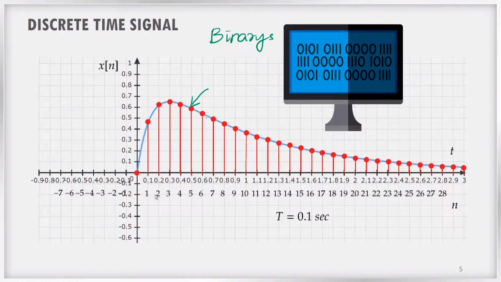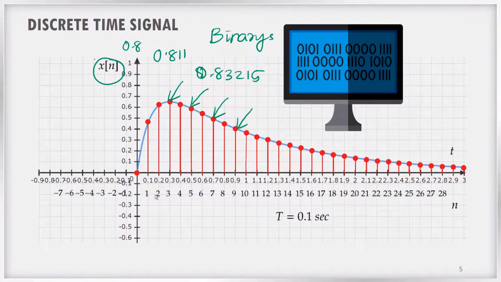So if the values are infinite, if any amplitude values are taken, then it is very difficult to represent that in binary, because we need so many representations. We need a representation for 0.8, for 0.811, for 0.83215. So many binary representations are required, which in turn also increases the storage. So there should be a restriction in the amplitude axis also. In the y-axis also there should be a restriction, because we cannot allow all the values. We can allow only certain values so that we can save the storage space and represent the signal in the computer.